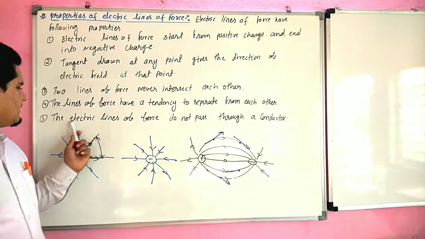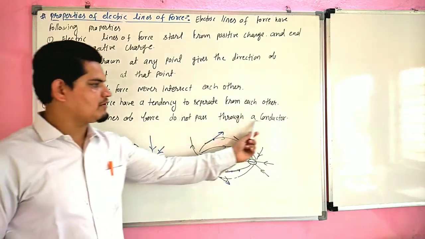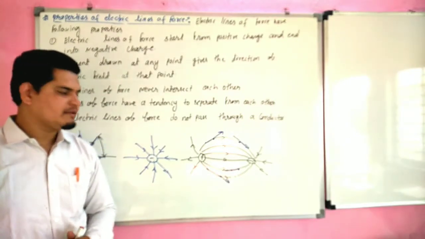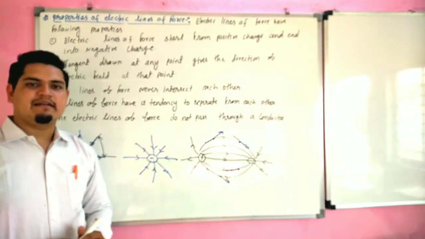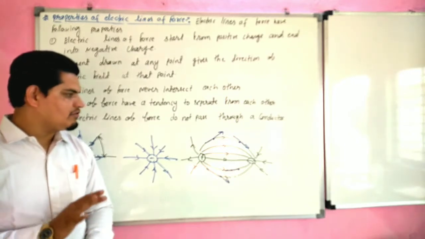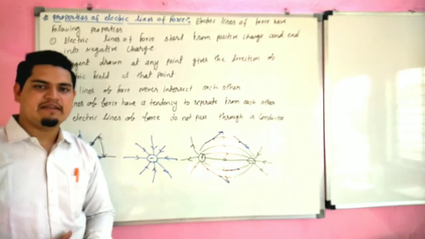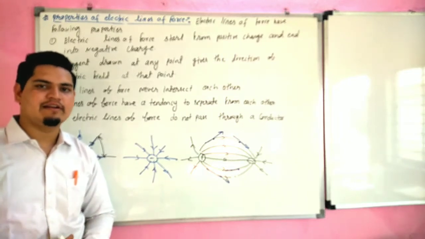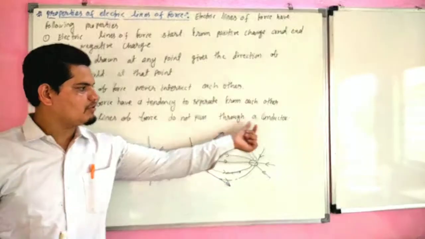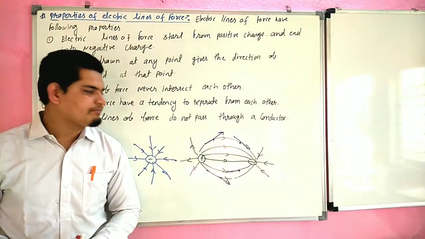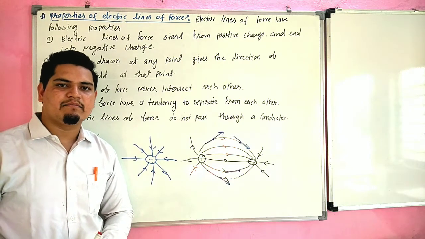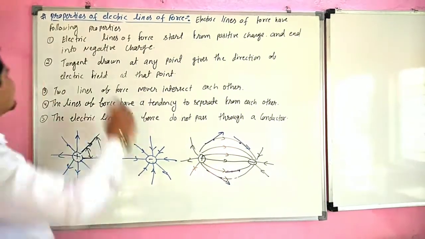The electric lines of force do not pass through a conductor. It means that in any conductor the intensity of electric field is 0, because the electric lines of force do not pass through a conductor. Now we are going to start our next topic, electric moment, electric dipole.